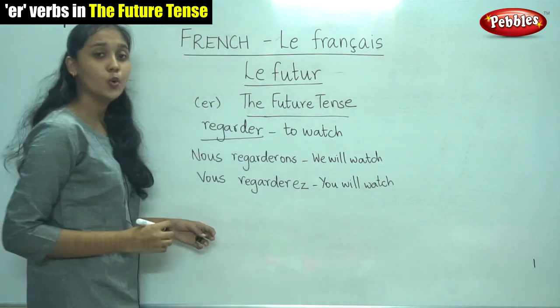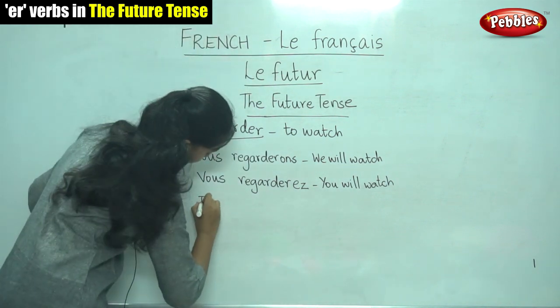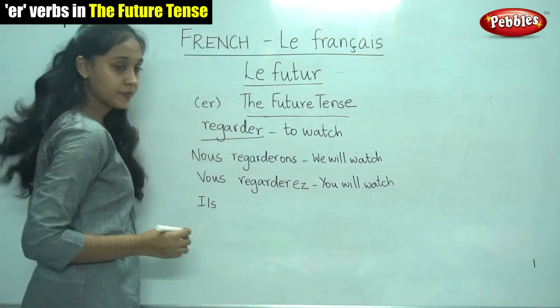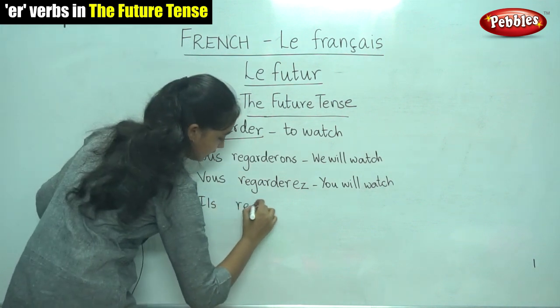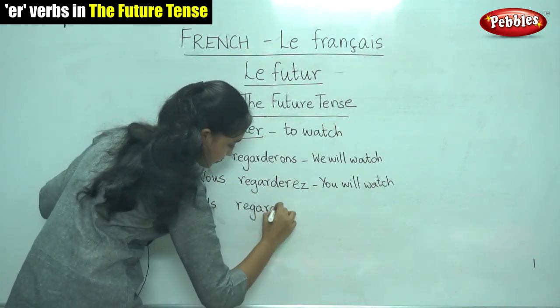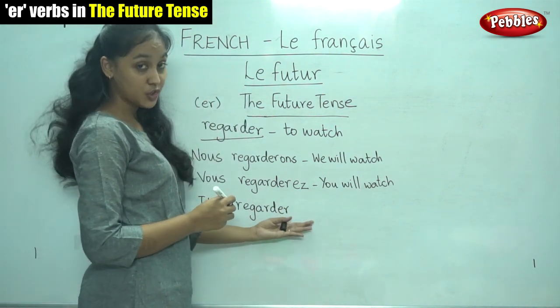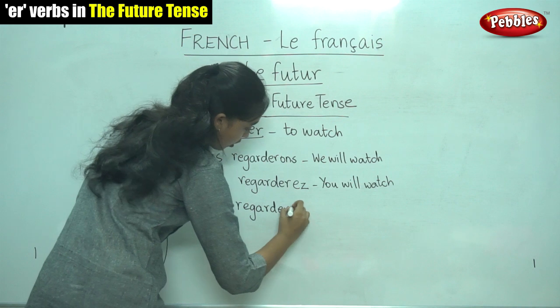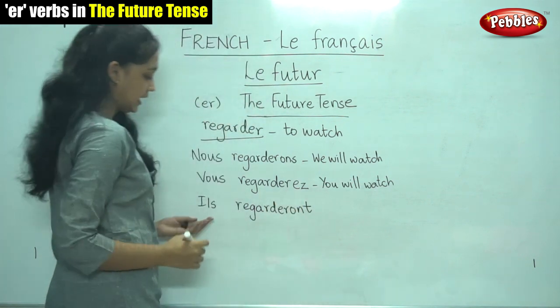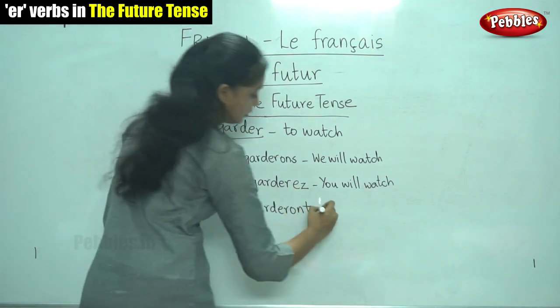You will watch. For ils, again you would write the infinitive. And what was the ending? Do you remember? It is ONT. Ils regarderont.